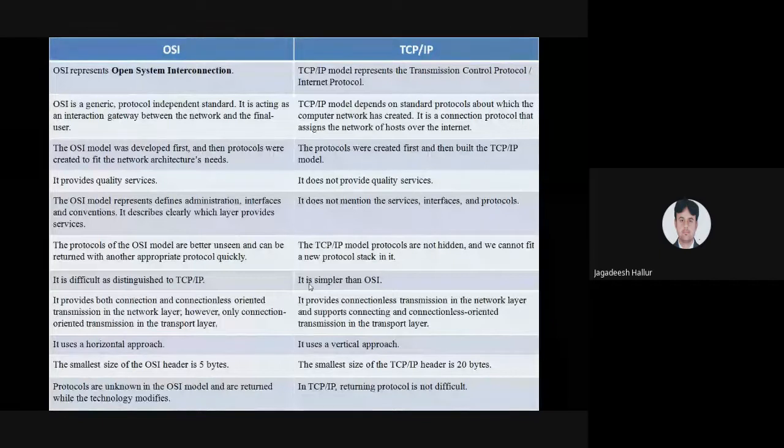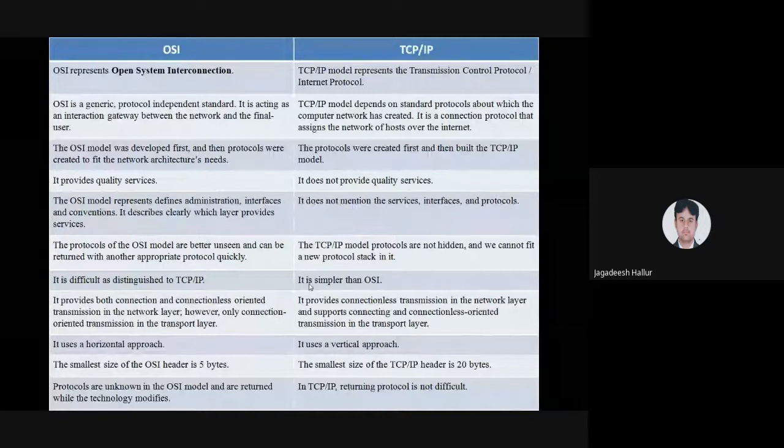The OSI model provides quality services. How is it going to provide quality services? Each individual layer does its own individual function, so whatever task is assigned to an individual layer, that task is completed in time. That has to be taken care of by the OSI model.